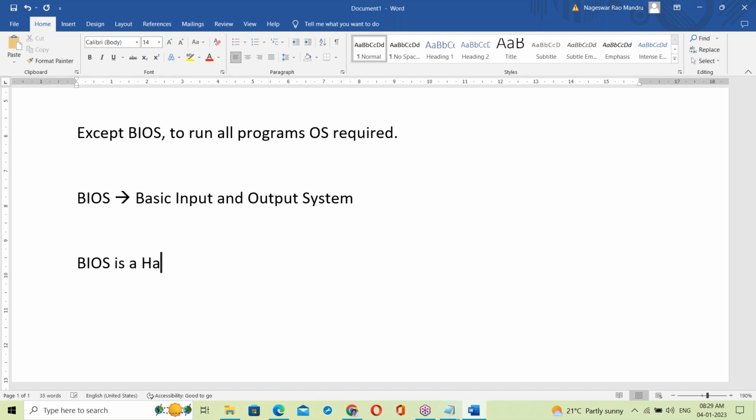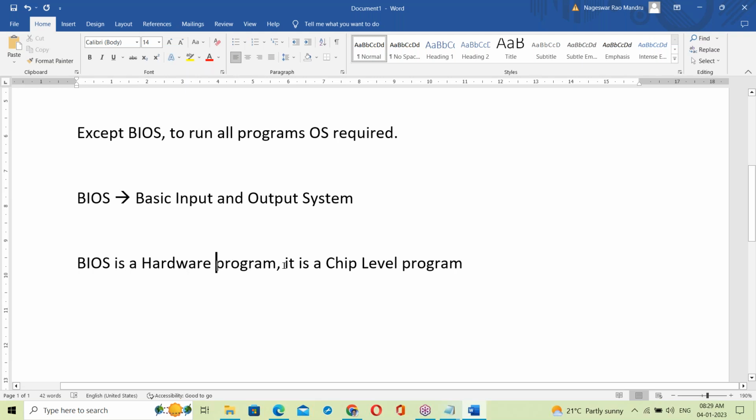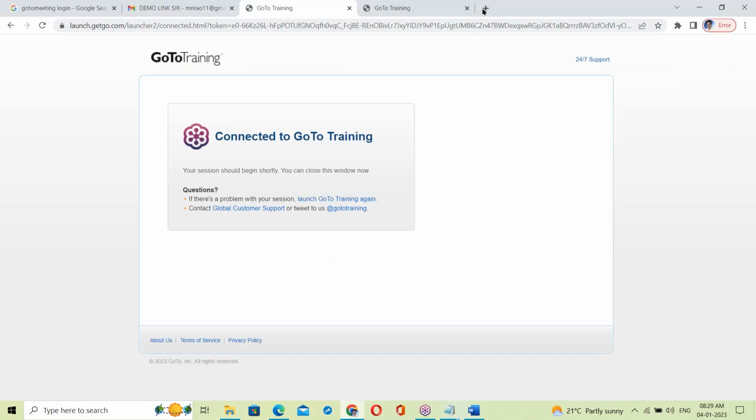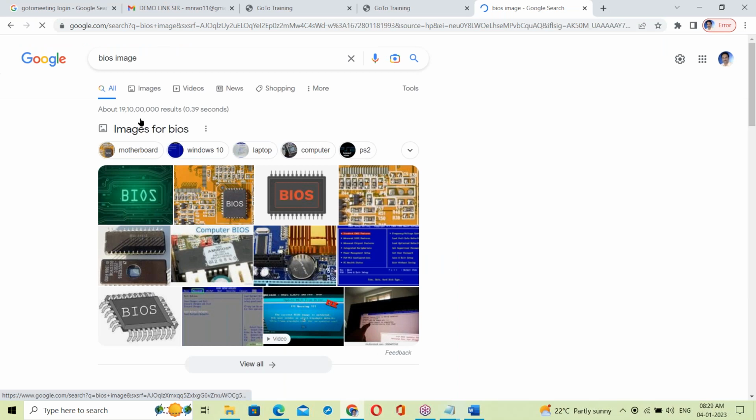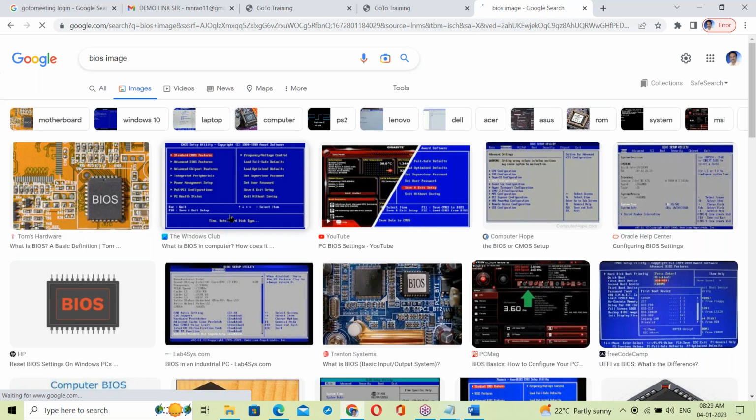BIOS is a hardware program. It's not a software. It's a chip level program. In the system, this is the BIOS. Let me show that BIOS here.